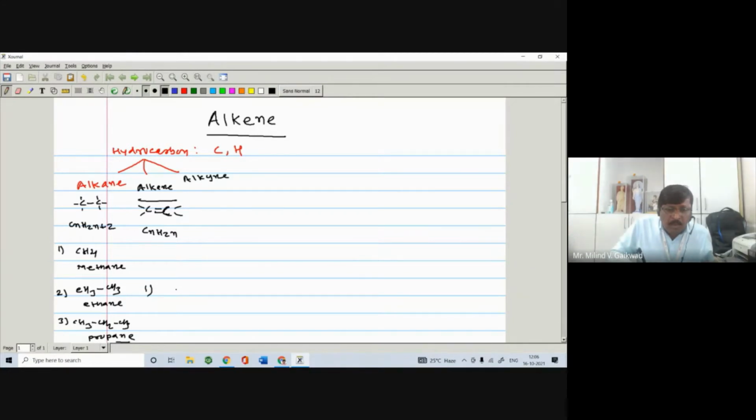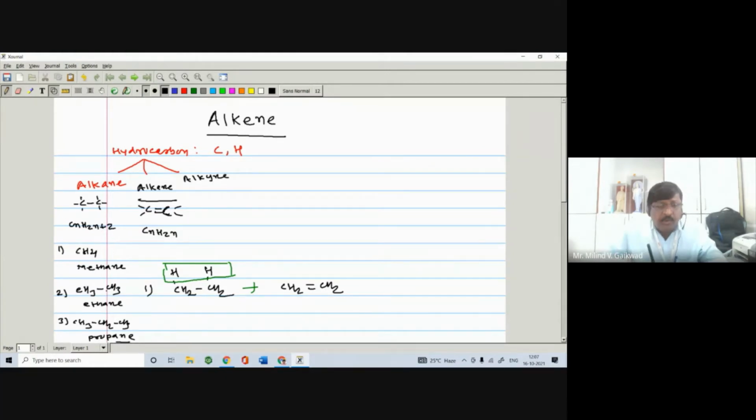Here is CH3CH3, it is your ethane. If you remove two hydrogens, then there is an introduction of a carbon-carbon double bond between the two carbons C1 and C2, and you get CH2=CH2, meaning alkene.